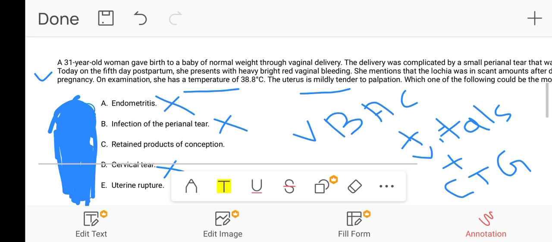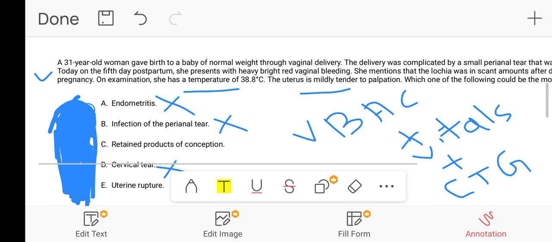In endometritis cases, these patients always present with a foul smelling lochia. They will mention that the patient is complaining of smelly lochia, yellowish vaginal discharge is coming with a severe tenderness on the abdomen. That's how the endometritis scenario will be,